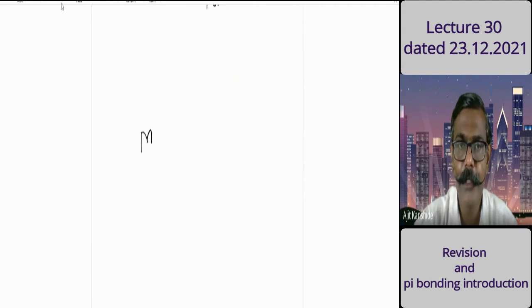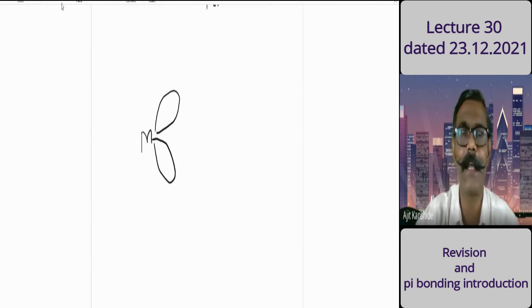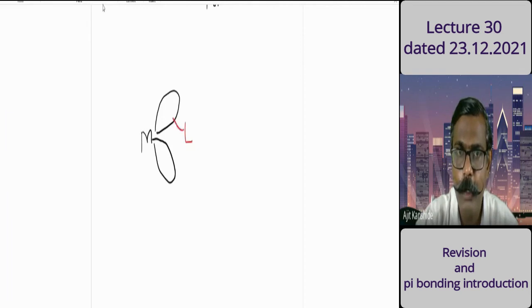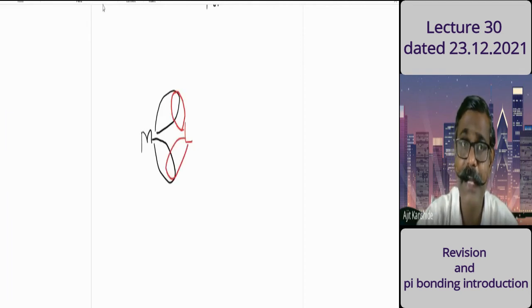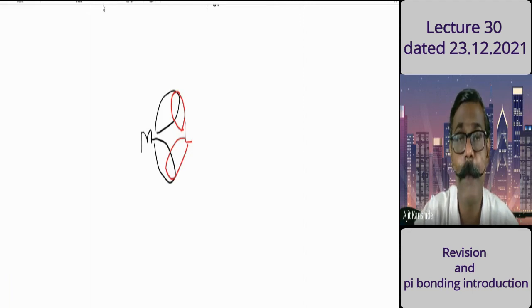The metal has a non-axial orbital, one of the T2g orbitals, which I'm not representing completely, only partly. And now the ligand and its anti-bonding orbital here. It looks like a d, but it is an anti-bonding orbital resulting from the p orbital interaction.